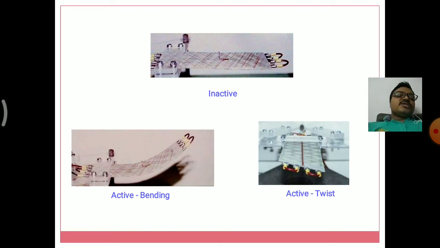Third one is the active sheet and it has been twisted, twisted in the flip flop method. When it has bending, it moves in the anti-clockwise direction. When we move bending in the clockwise direction and the twist is in the anti-clockwise direction, we have to move the twist in the direction opposite to the bending, that is clockwise or anti-clockwise.